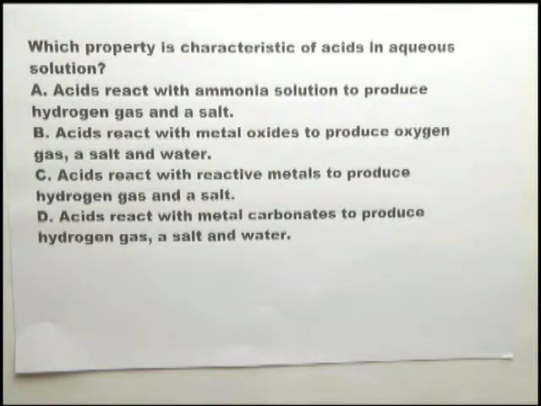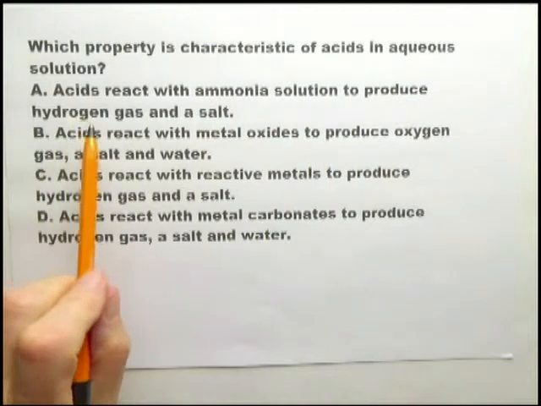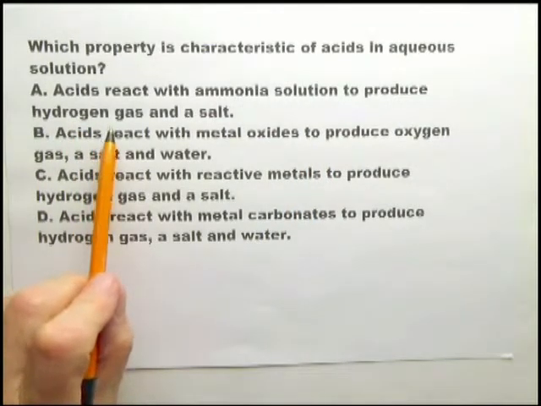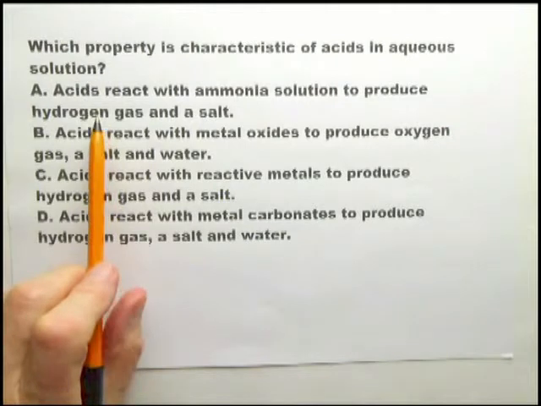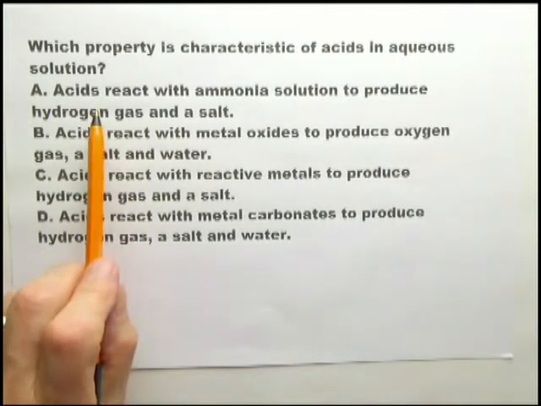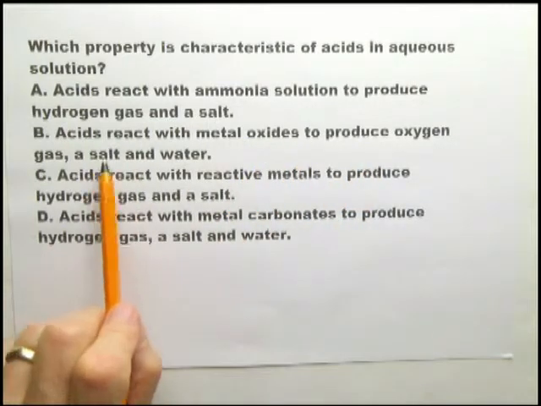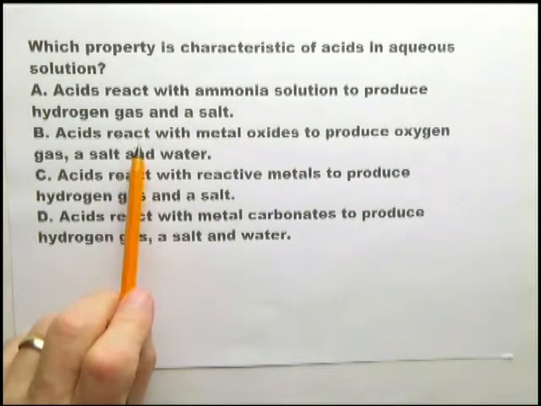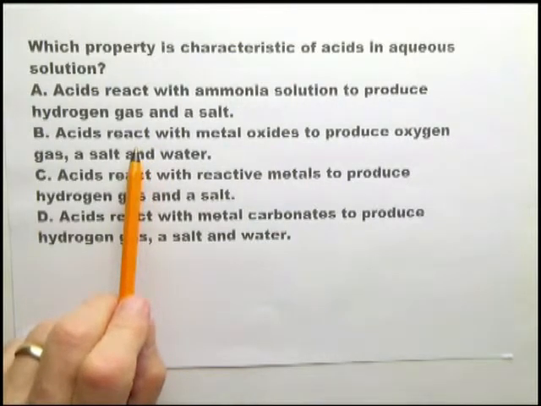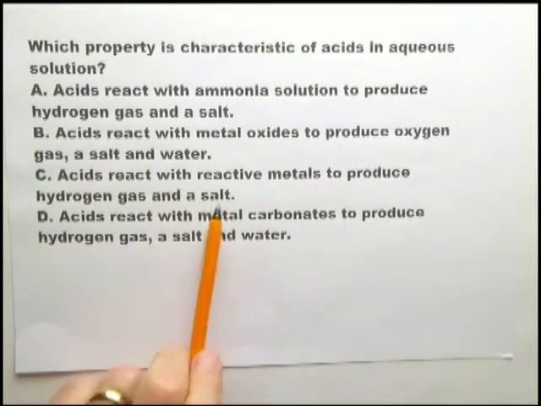Another question about acids, and this doesn't matter whether it's a strong acid or a weak acid. Acids react with ammonia solution to produce hydrogen gas? No, they do not. Just as a general rule, acids react with metals to produce hydrogen gas, not with anything else. Just remember that. Acids react with metal oxides to produce oxygen gas? No. Acids rarely react with anything to produce oxygen gas. Rarely.